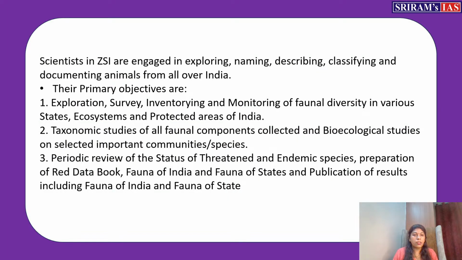Now we can see the roles performed by ZSI. First thing, what are the roles performed by ZSI? See, there are two objectives of ZSI, one primary, second secondary. First, you can mention the primary objectives. The main objective of the Zoological Survey of India is to explore, survey, maintain the inventory, and monitor the faunal diversity, meaning the animal diversity present in the country in various ecosystems and protected areas.